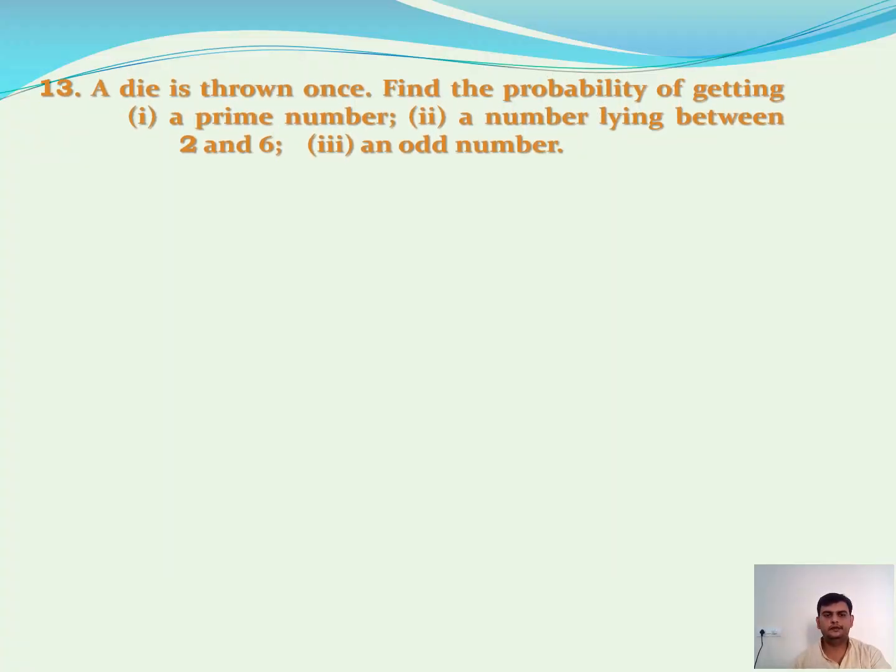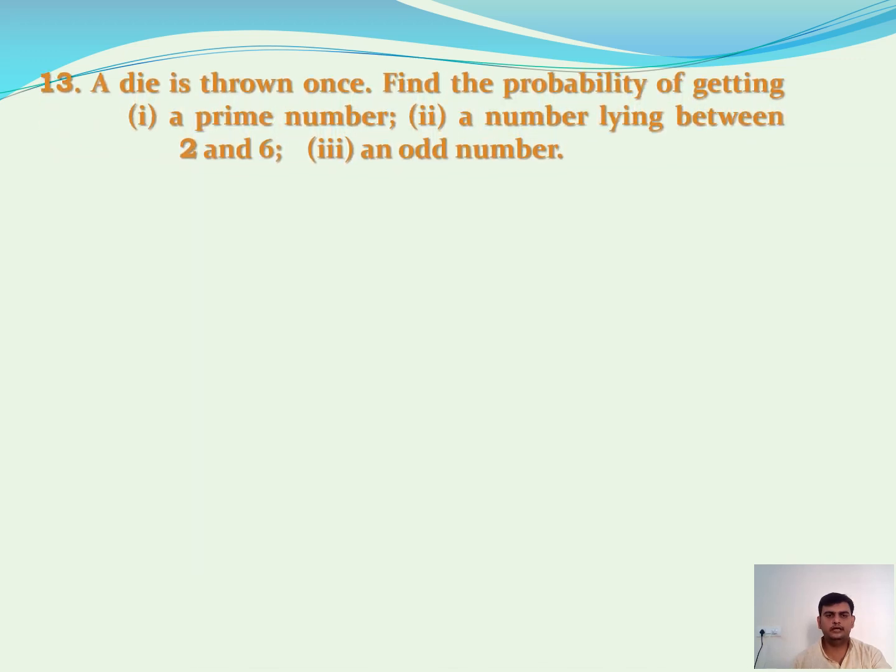Problem number 13. What is problem number 13? A dice is thrown once. Find the probability of getting a prime number, a number lying between 2 and 6, an odd number. So here our experiment is nothing but throwing a die. How many times? Only one time.